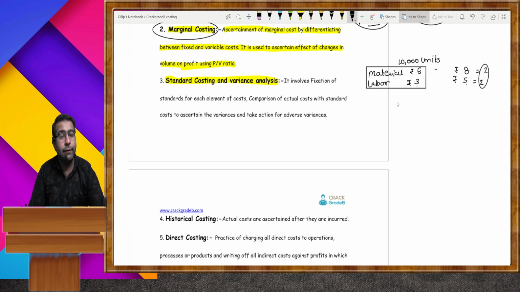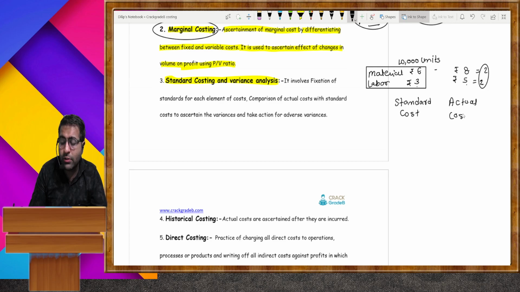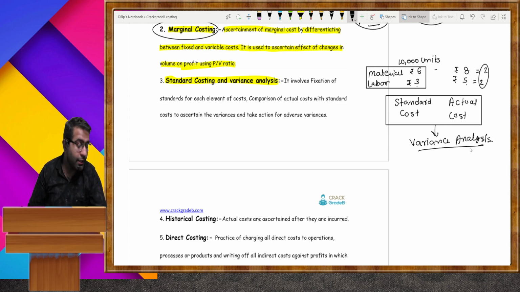If there is a difference between standard cost and actual cost, the difference between standard cost and actual cost is regarded as variance analysis. How is it known? It is known as variance analysis.